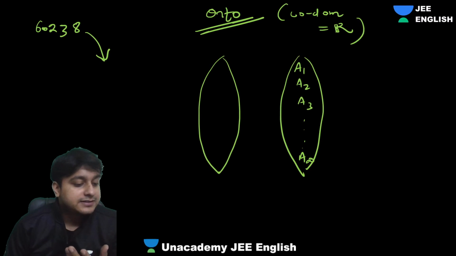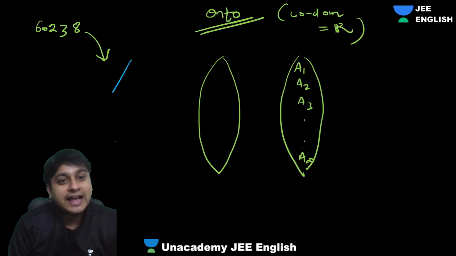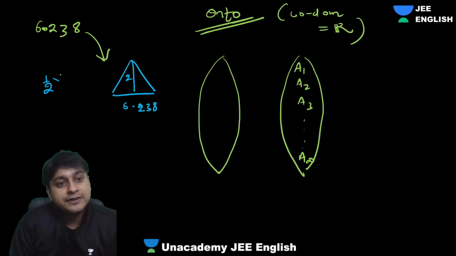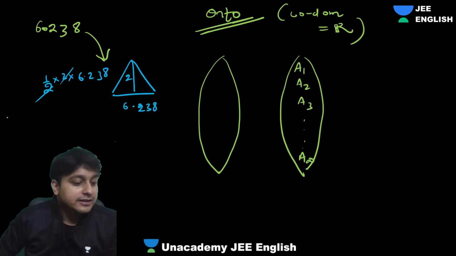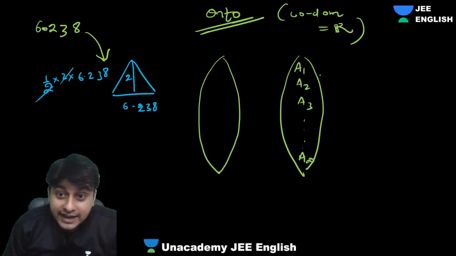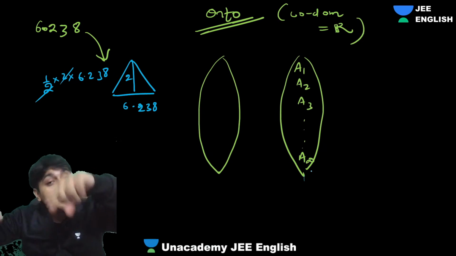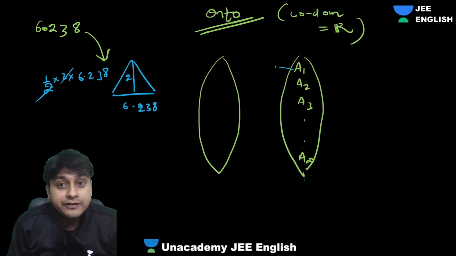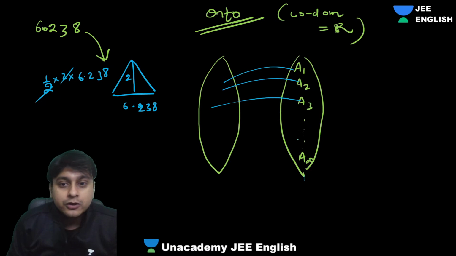I will have the area of a triangle whose base is 6.238 and height is 2. Its area is half into base into height, and we will get it. So corresponding to each and every area, we will definitely have a triangle, no doubt about it.